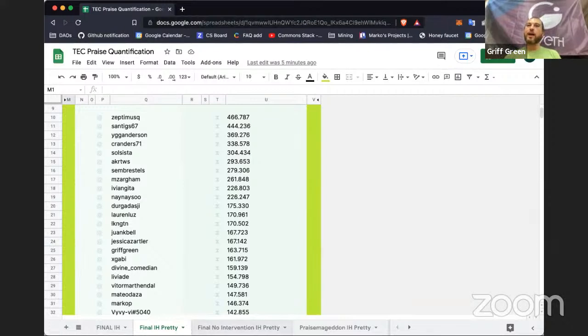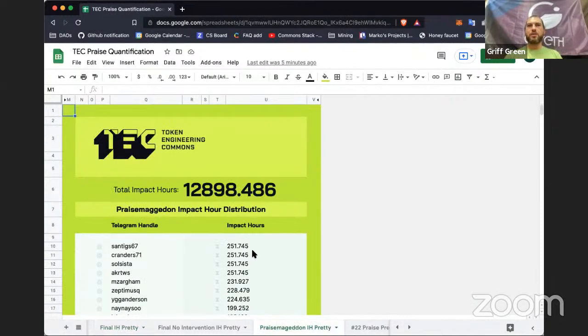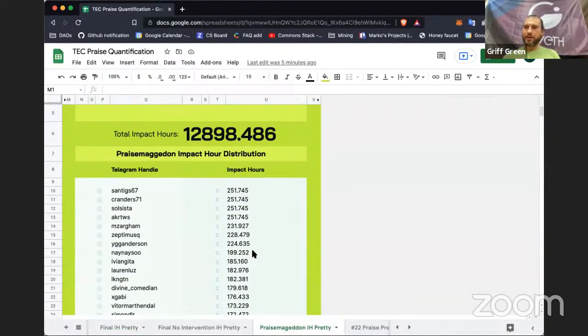I'm going to talk about how we did this merger. Really, No Intervention is easy. To come up with No Intervention, we didn't have to do anything. That was really easy. We just used the process as it was being done every week. But Praise Mageddon took a lot more work to actually create.